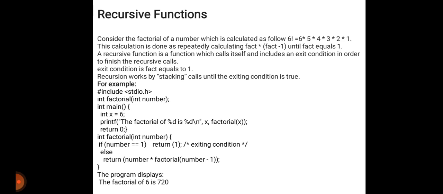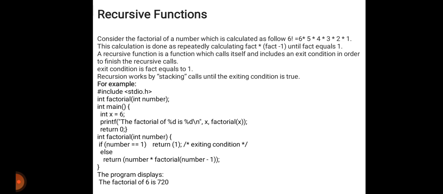Then consider the factorial of a number, calculated as 6 factorial. 6 factorial means what? 6 into 5 into 4 into 3 into 2 into 1. Up till whatever, we will get the value of a factorial. Suppose we have to get the value of 12 factorial, that means 12 down to 1 with multiplication, same as 6 factorial. This calculation is done repeatedly by calculating fact into fact minus 1 until the fact value is equal to 1.